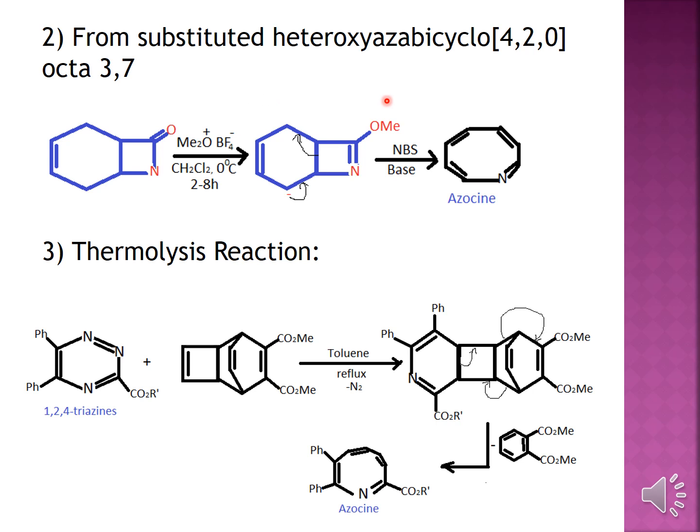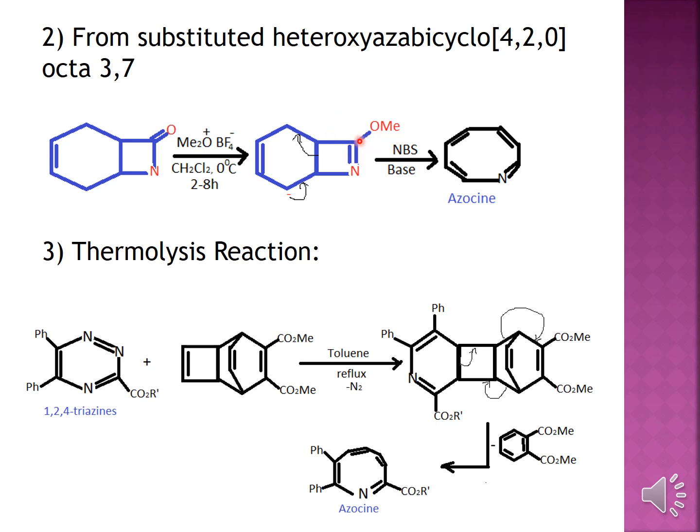From substituted heterooxyazabicyclo compounds, and how you will synthesize this is, you are taking the cyclic compounds, and then you are treating it with the dimethyloxonium boron fluoride, under 2 to 8 hours of reflux, 0 degrees Celsius, and then you are treating it with dichloromethane. Okay, upon treatment with that, there is a shifting of this bond over here, generating O minus. O minus will abstract the Me from here, resulting in the OMe.